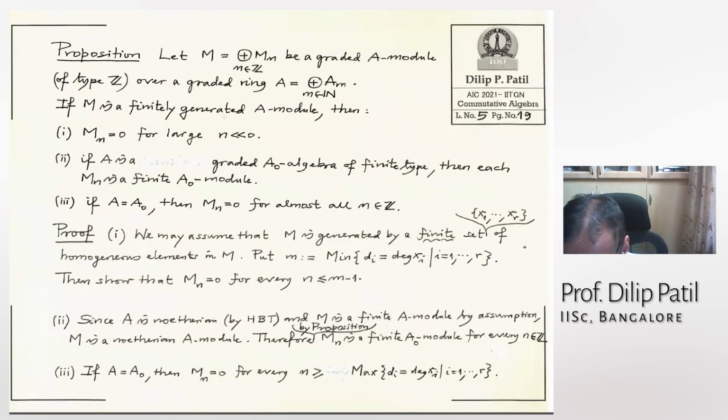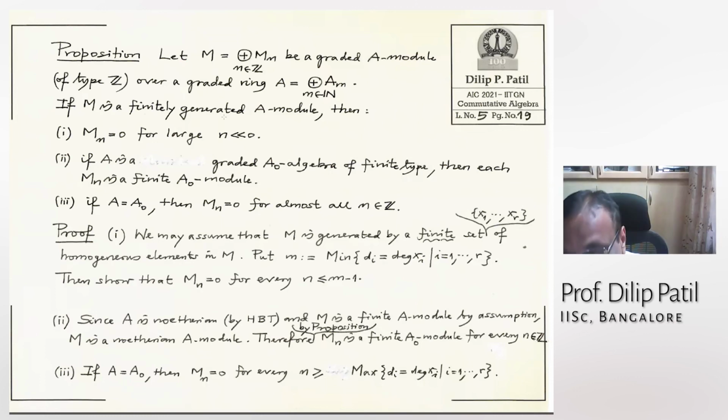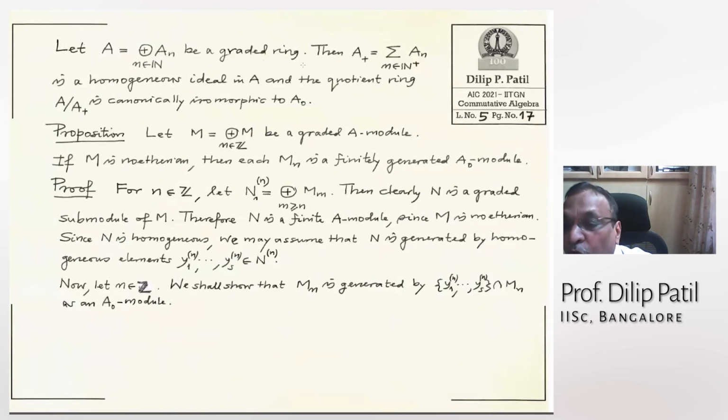In general, a reference for the preliminaries that we have already said is Atiyah-Macdonald. No, sir, the graded rings are in Atiyah-Macdonald. It is there in the later part, when he wants to prove this theorem. This theorem is also proved there. It may be chapter 11 or chapter 12. And moreover, if you pick up any book on commutative algebra, it will be there.